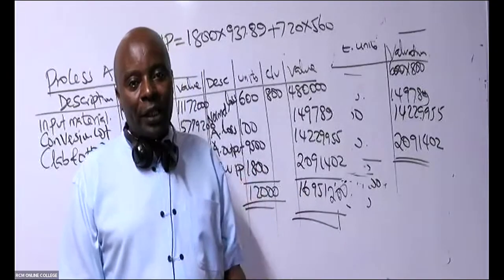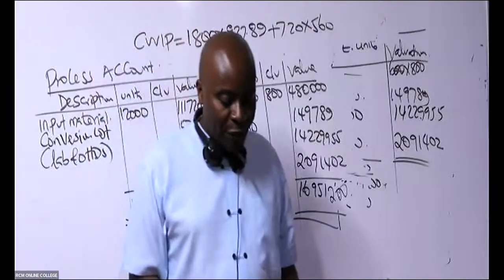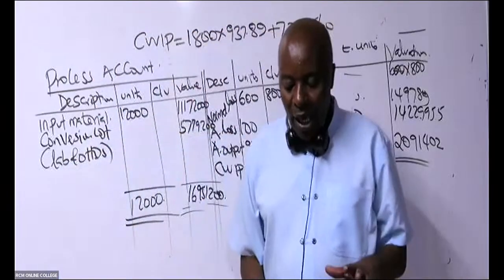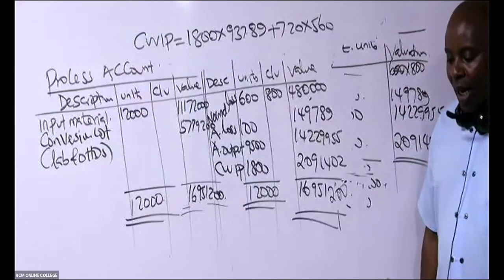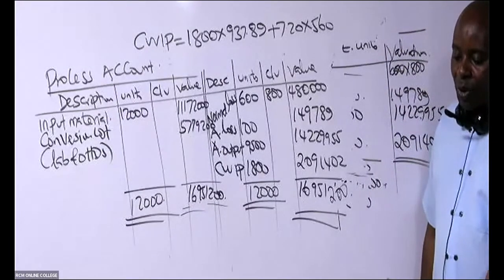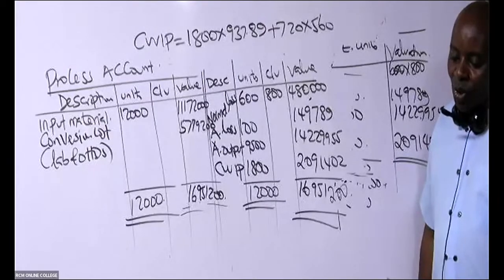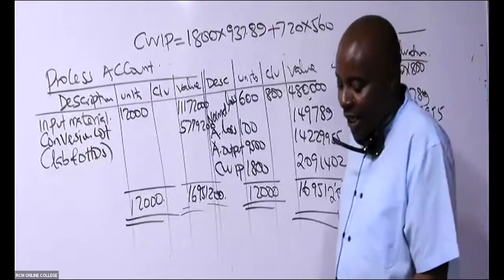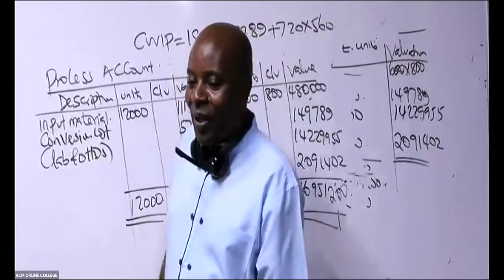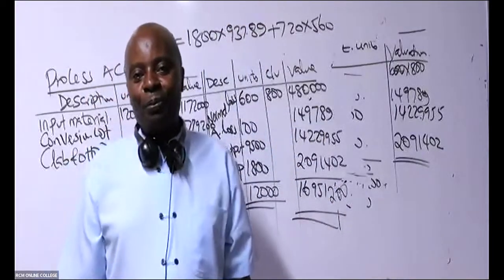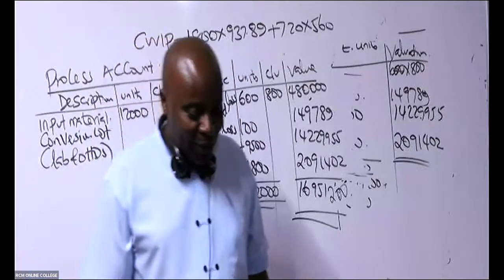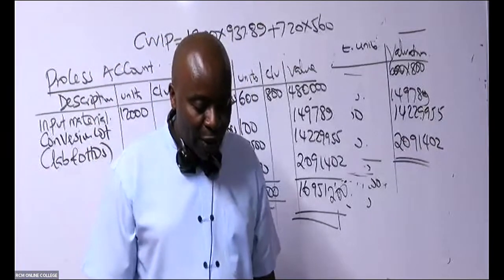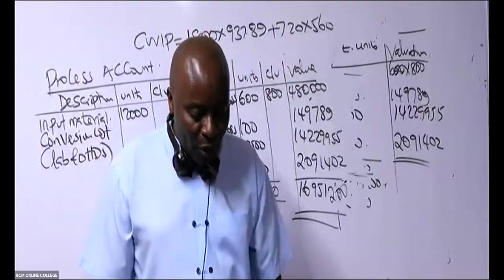And then, of course, we have the third part where they want us to give them an abnormal loss account. So once you guys are ready, let me know. The student who is inboxing me here says maybe it's not balancing. So do you think that the difference is because of an error? No, that difference is very, very small. So can we go to the next question, which wants us to do an abnormal loss account?